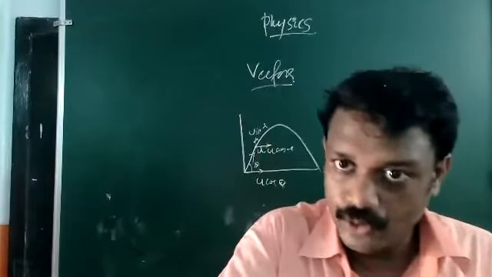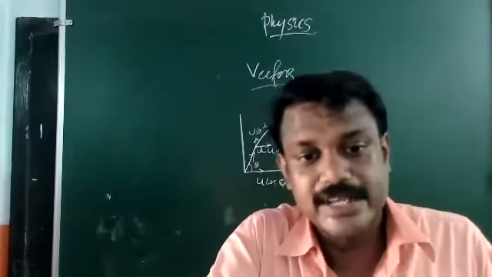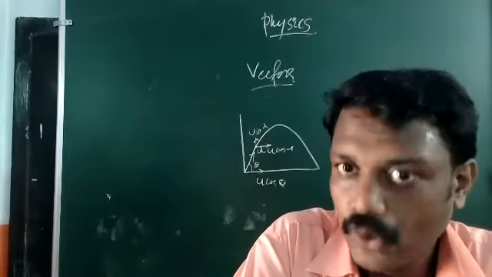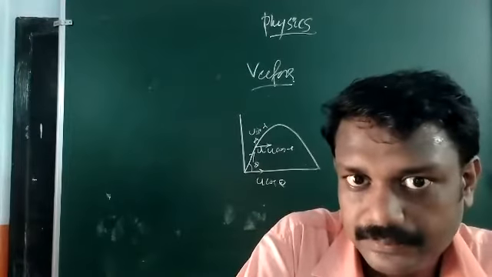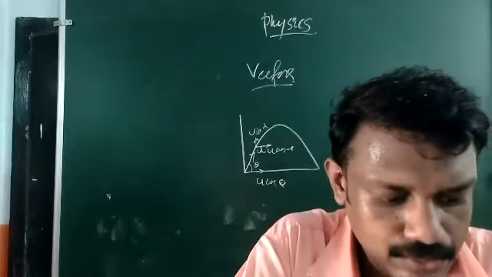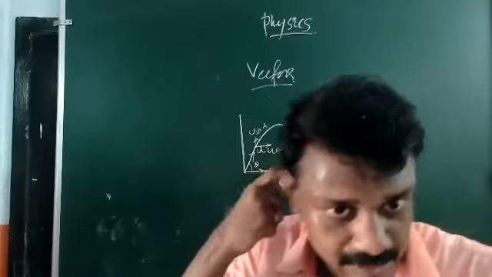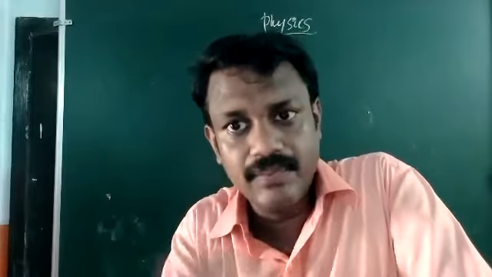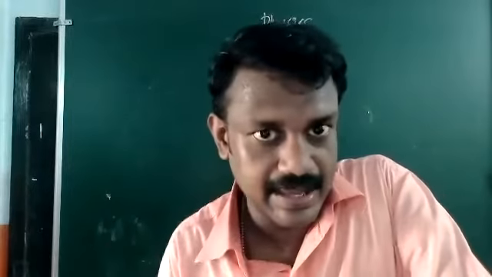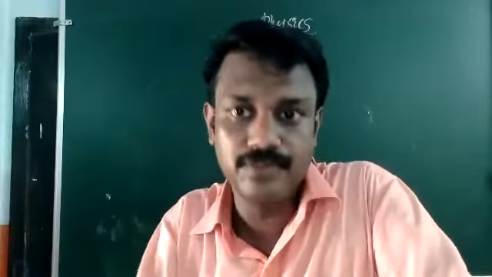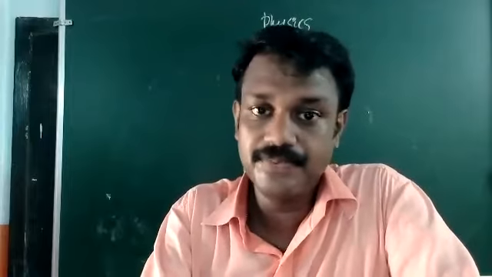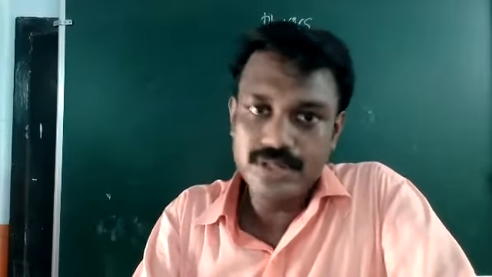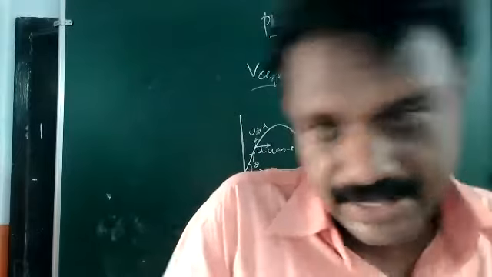Then product between two vectors means two kinds of vector product you have to learn: dot product and cross product. Then river crossing problems and rain problems also. We have explained in detail that if you are traveling and the rain is coming, in which direction you have to hold the umbrella to keep safe from the rain. Those concepts also we have discussed.